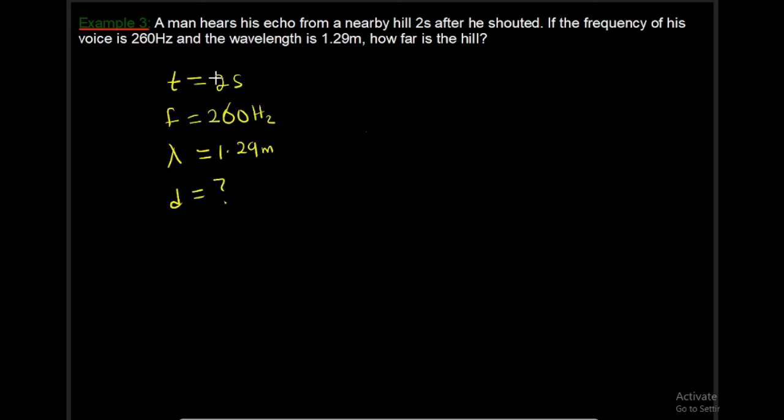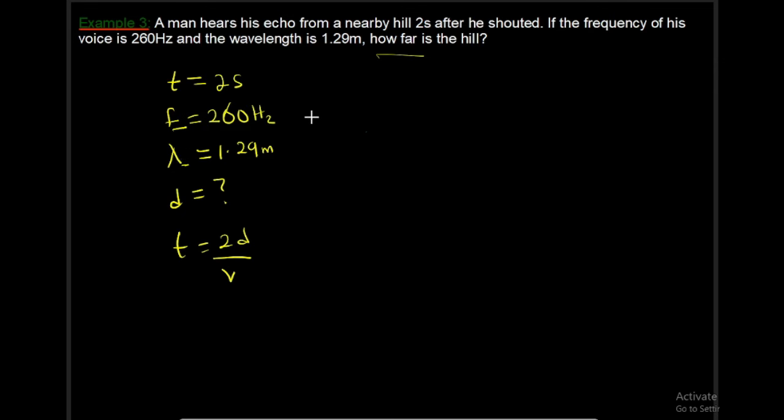So this is a case of echo. The man hears his echo from a nearby hill 2 seconds after he shouted. They say, how far is the hill? So for a case of echo, we fall back to our echo formula again, which is T equals 2D over V. Now looking at this question, T was given. We are looking for D, but V was not given outrightly. But we can get V from the frequency and the wavelength.